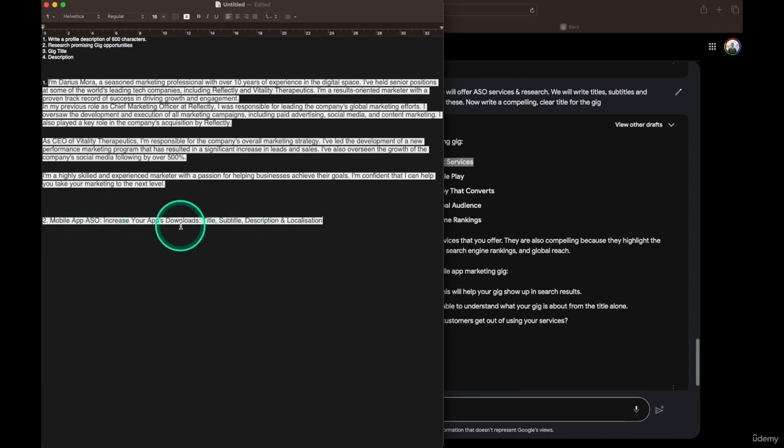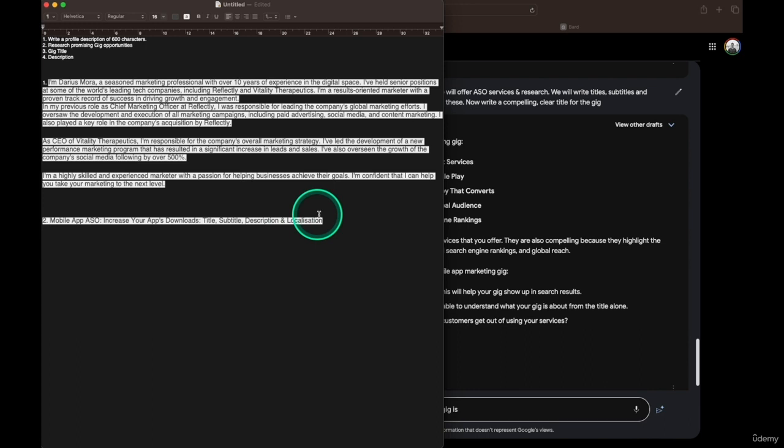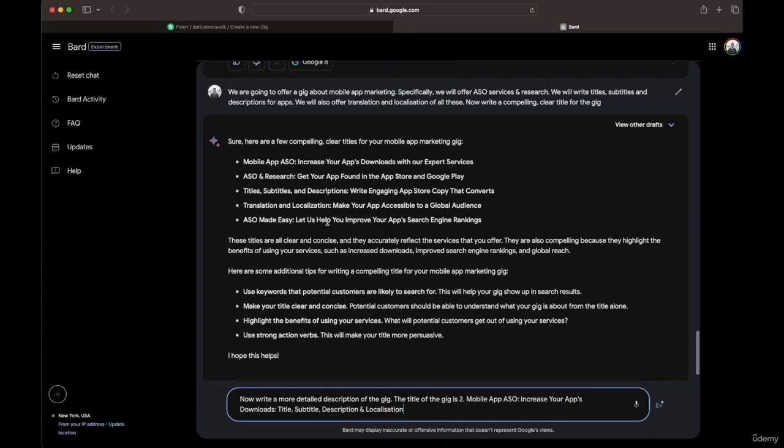This might be too long. We'll cut it down if it is too long. And description. Now write a more detailed description of the gig. The title of the gig is, and we'll paste the text here. I'm going to paste it, and that is the title.